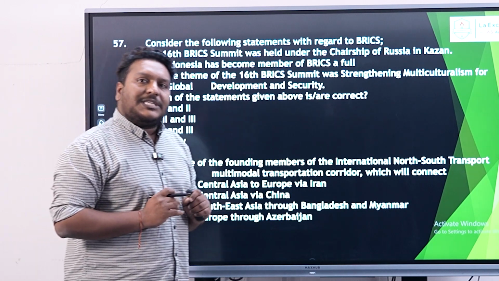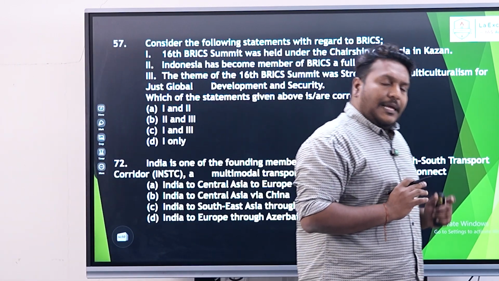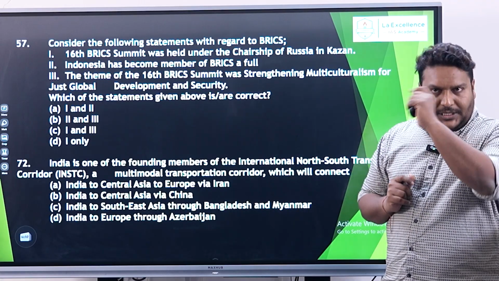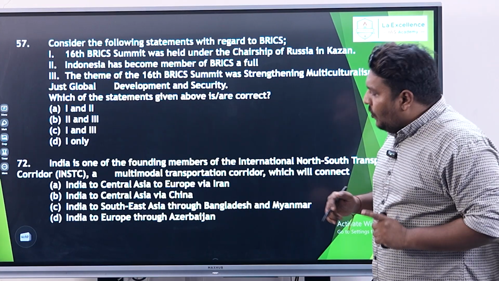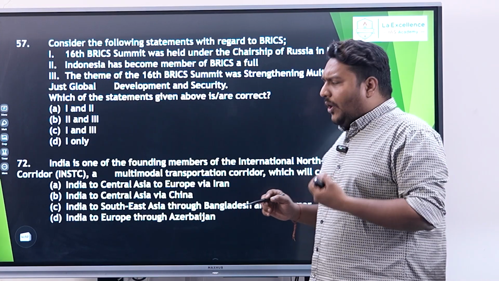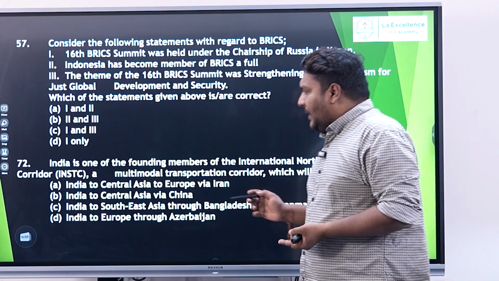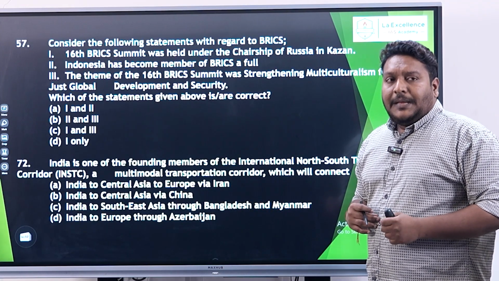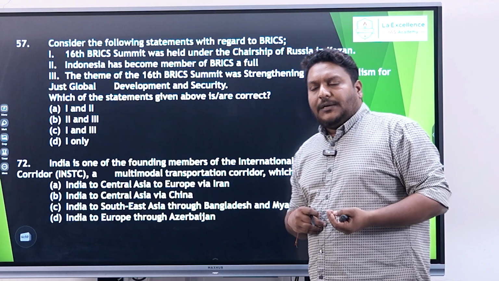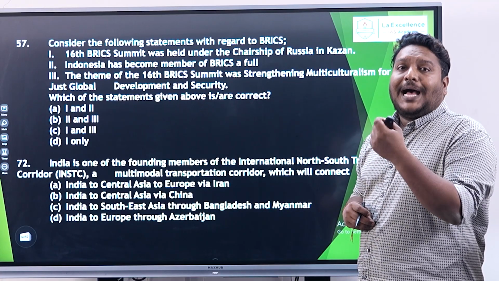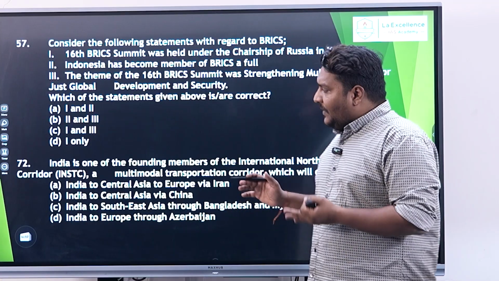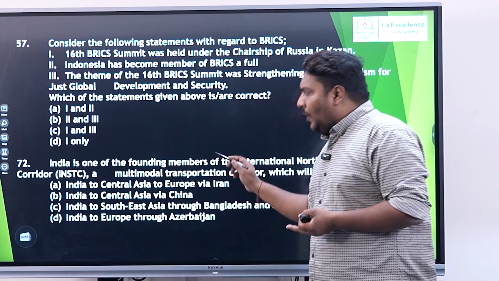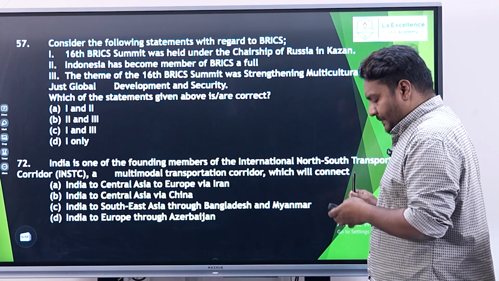India has constructed Chabahar port, right? That is in Iran. From there, it goes to Central Asia. From there, it goes all the way to Europe. And going by this, according to the majority of the experts, the answer here will be option A, right? But there could be a confusion if you look further that this may be going through Azerbaijan too. But as it says, the most appropriate answer, for the time being, we would generally say the answer is going to be option A.